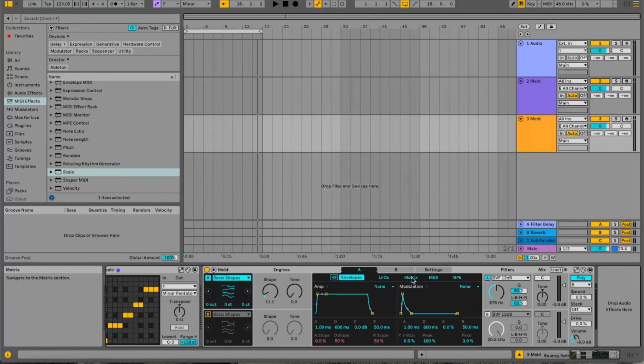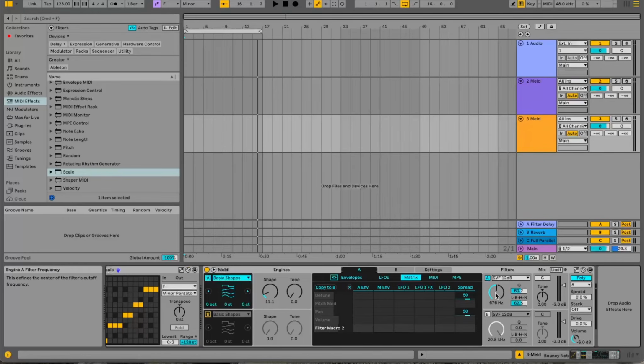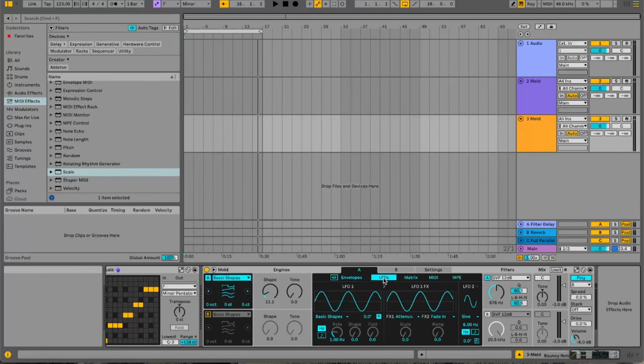Then when you go to the matrix, just click on the cutoff and turn LFO 1 up to 100. Then go to the LFOs, make sure retrigger is switched off, turn the rate down a little bit, and let's see how that sounds.